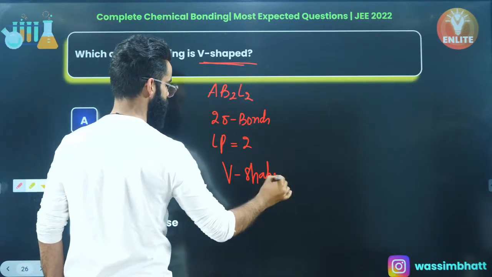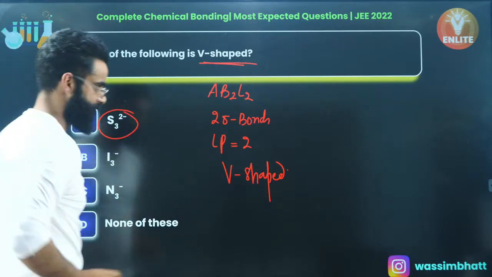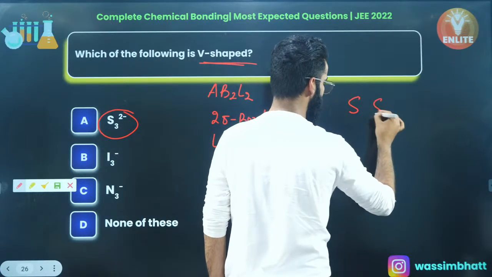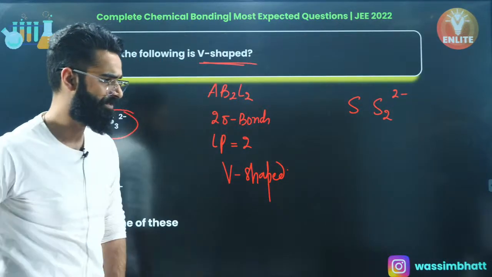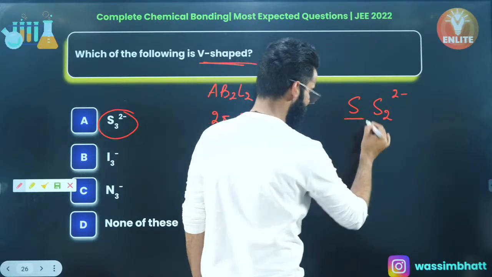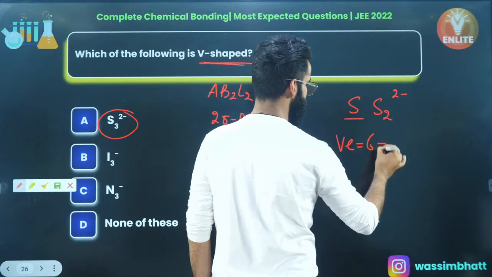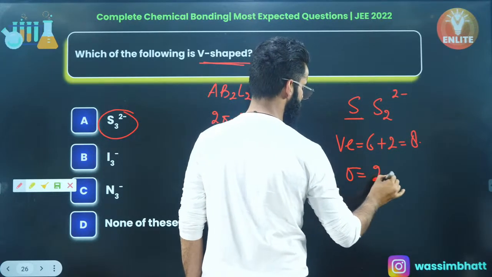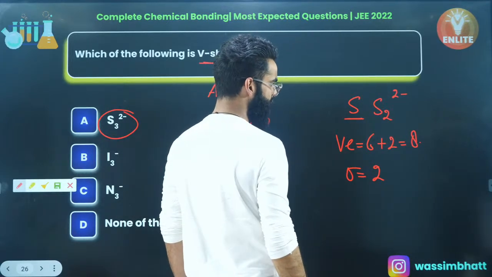Like water, bent. Now, if you look at S3 dinegative, just to make you understand, I'm going to write S3 dinegative as SS2 dinegative. I can do that, just to simplify it a bit. See, sulfur belongs to the oxygen family. How many valence electrons does it have? 6. But there is a dinegative charge, so add 2, and make it 8. How many sigma bonds? 2 sigma bonds, since sulfur is divalent, right?